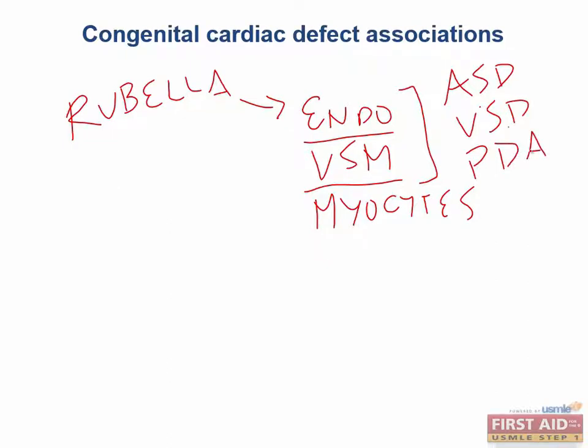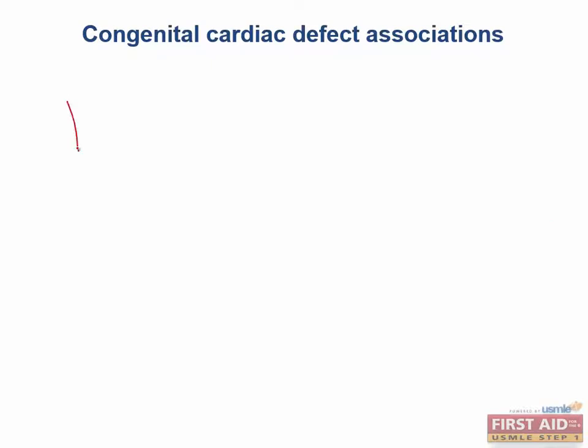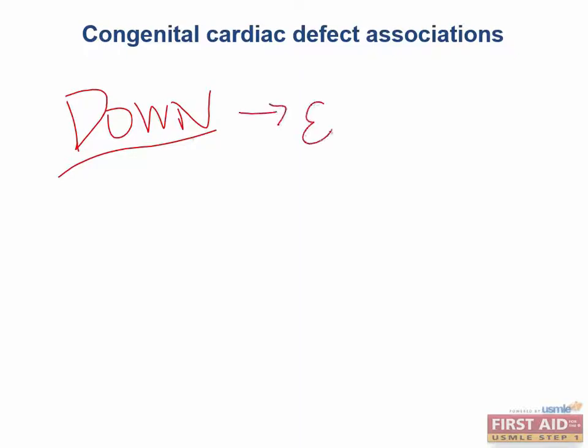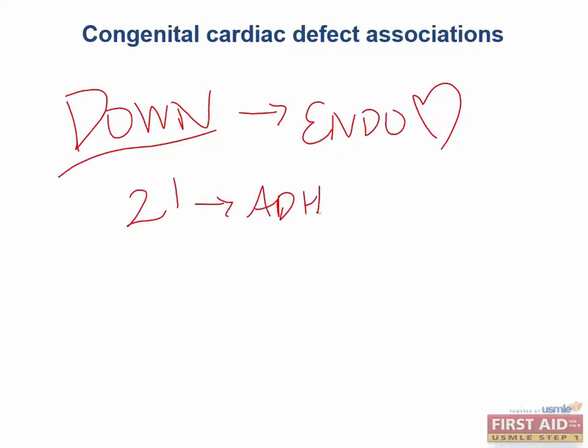A very high yield thing to know is that pulmonary artery stenosis can also occur in conjunction with all these other physical exam findings when an infant is exposed to rubella in utero. Now on to a big one, Down syndrome. Down syndrome has a strong association with endocardial cushion defects because the region of chromosome 21 codes for an important cell adhesion molecule that is key in the development of the heart.